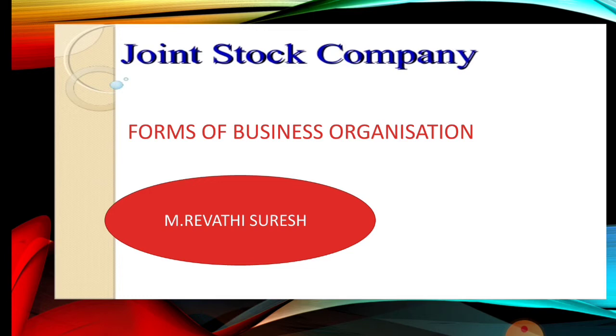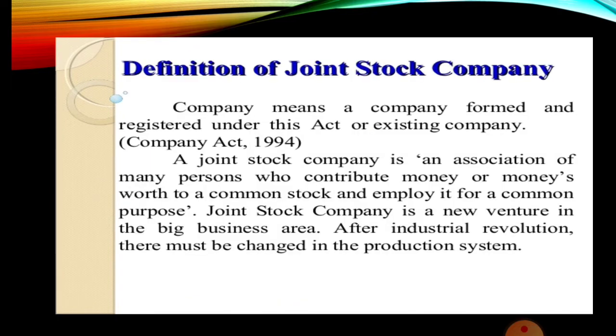A new class of company, the one-person company, is included in this act. That will be a private limited company. So one-person company is also included in the Companies Act of 2013.